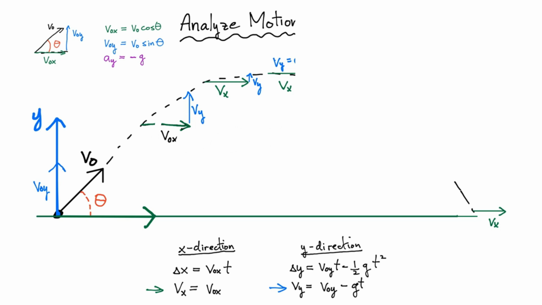So the term that has the gravity multiplied by the time will become bigger, and that means overall the velocity in the y direction will become negative. And for a vector to become negative, that basically means that I'm simply changing directions. So after a certain amount of time, this is what's happening. So the velocity in the y direction basically just switches sign and then becomes bigger with time. So it'll look something like that.